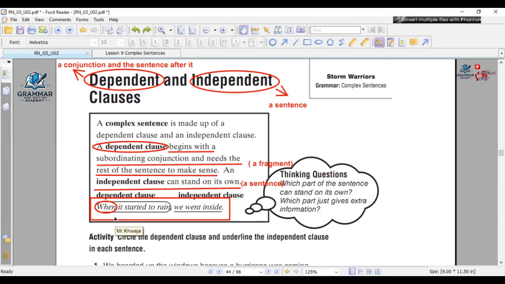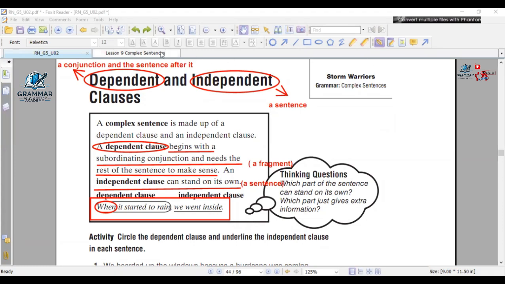When it started to rain, and you stop here, what do you understand? Do you understand? No, I don't have a meaning, mister. The meaning is not clear. So when it started to rain alone, it doesn't have a meaning. It's a dependent clause. The second part, we need it to complete the meaning. We went inside. I have a meaning in this way. I have a sentence. I have a subject and a predicate, and I have a complete thought by the second one, we went inside. Clear? I hope it becomes so clear.